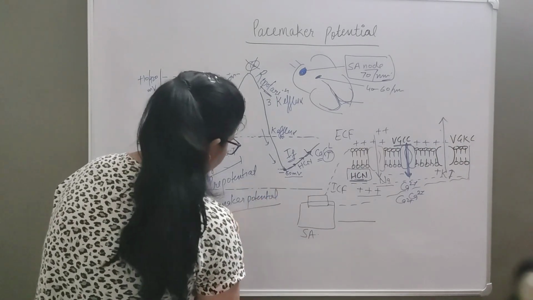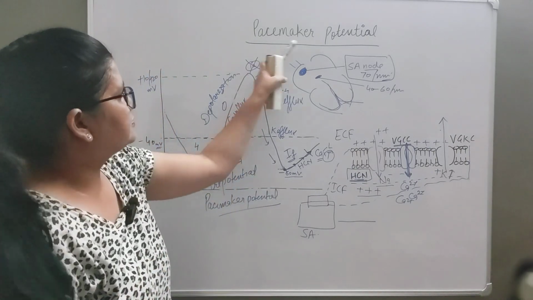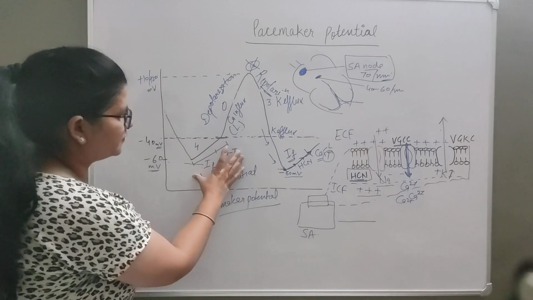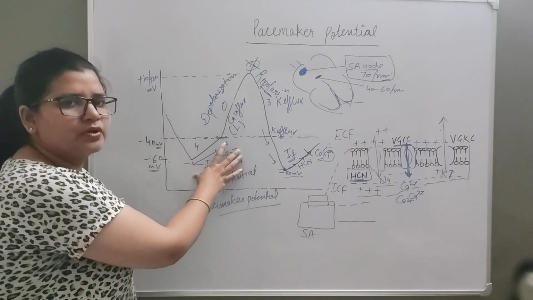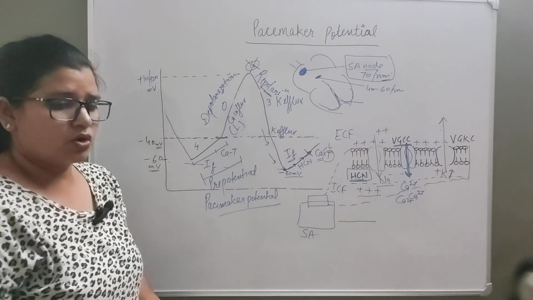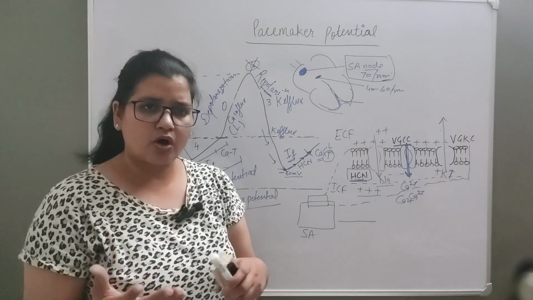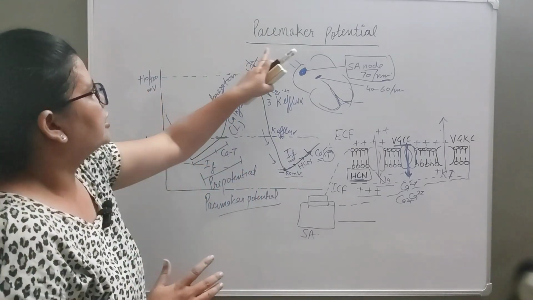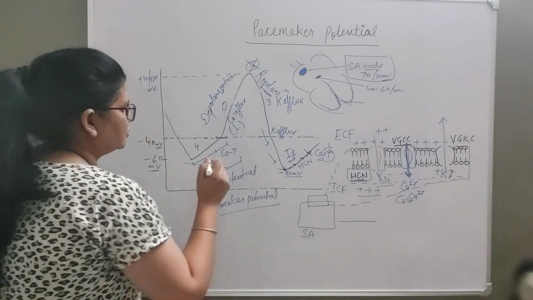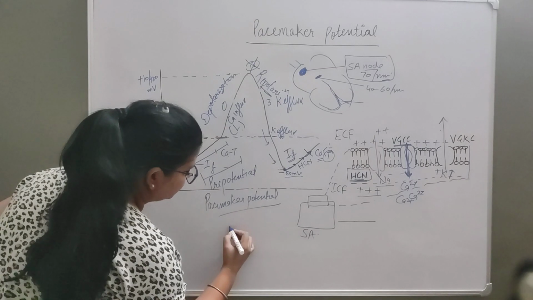So I have checked many exams and students are making this mistake. Whenever pacemaker potential is asked, they just draw this image and explain only this phase. Okay, this is important, the most important, but you have to explain all phases. So the question can come as explain pacemaker potential, or in a way such as the ionic basis of pacemaker potential. In that scenario you have to make this graph, and then you have to explain phase 0